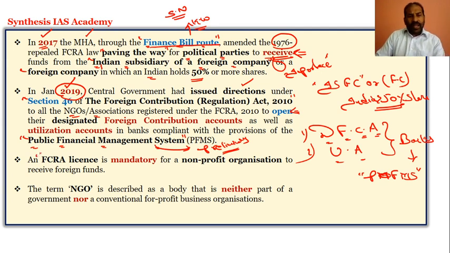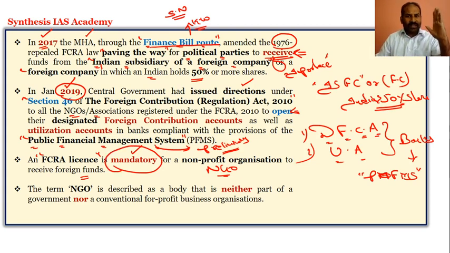And later on, an FCRA license was made mandatory for the NGOs to receive the foreign funds. So what was made mandatory for the NGOs to receive funds? They should have a license, and once it has expired, they should definitely renew the license. So license is the keyword here for the NGOs to receive the foreign funds. The term NGO is described as an organization that is neither part of the government nor a conventional for-profit business organization.